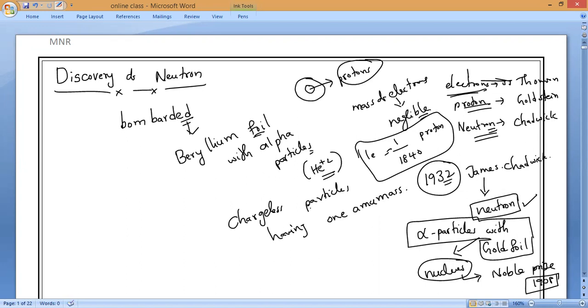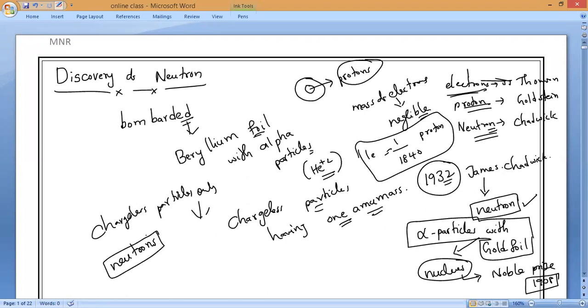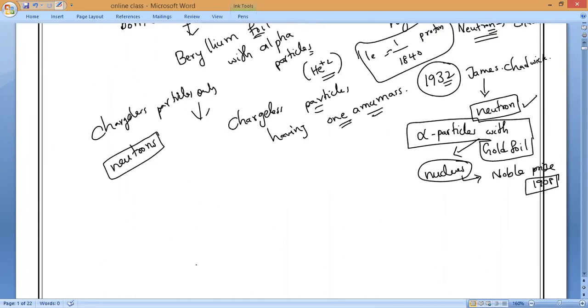So when he hit the beryllium foil with alpha particles, chargeless particles came out and their mass is 1 AMU. Later he confirmed that these chargeless particles are called neutrons. That is how the discovery of neutrons took place.